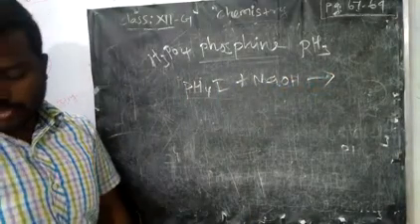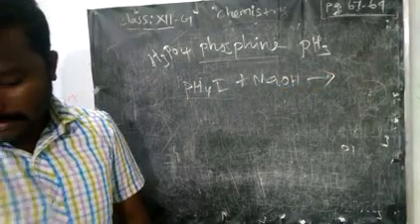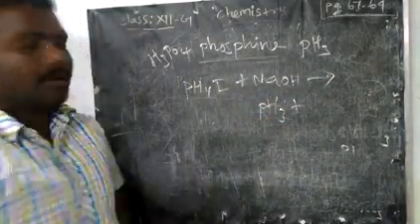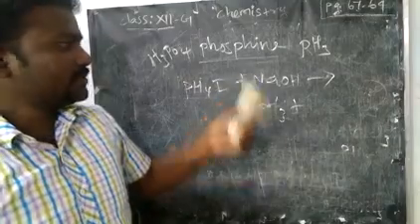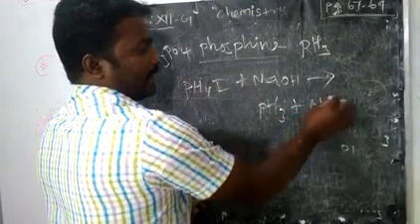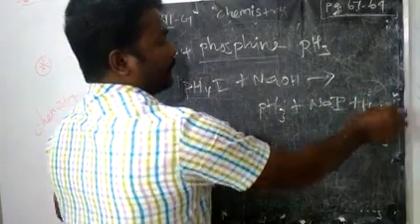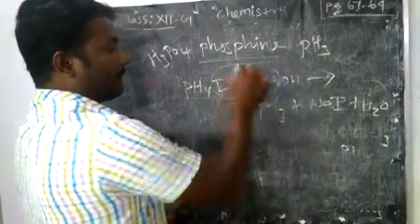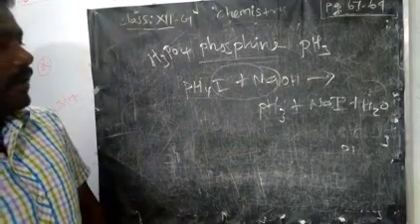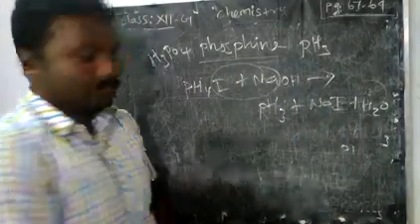It will produce a salt-like product, phosphine, as well as sodium iodide and water. NaI with water, see, one hydrogen with oxygen and hydrogen forms water.